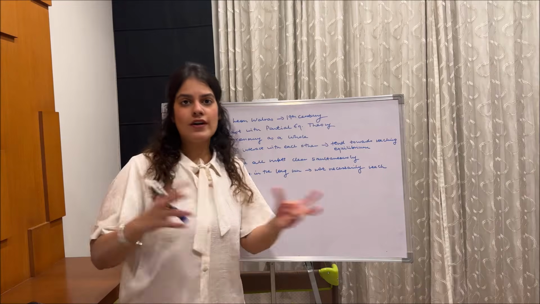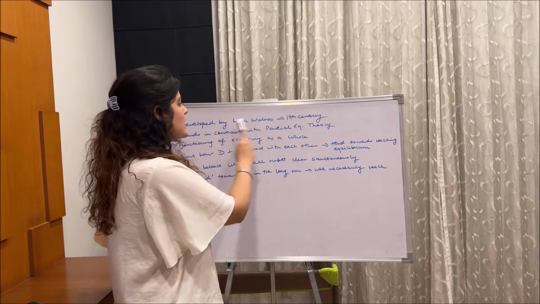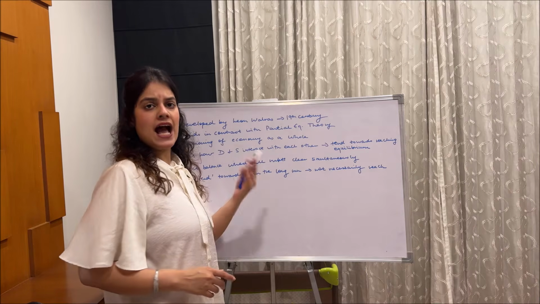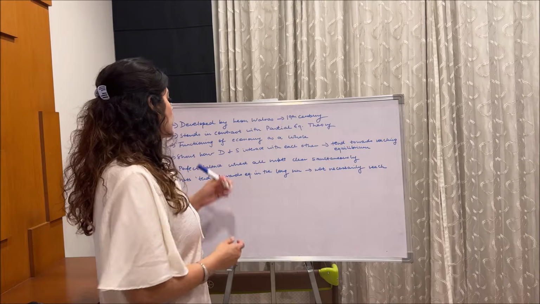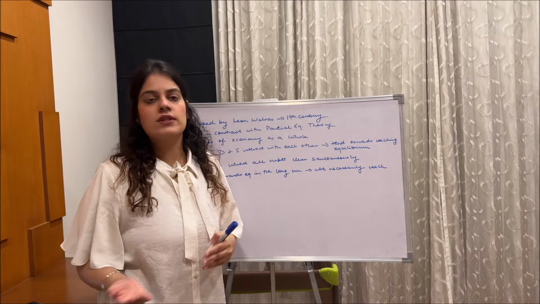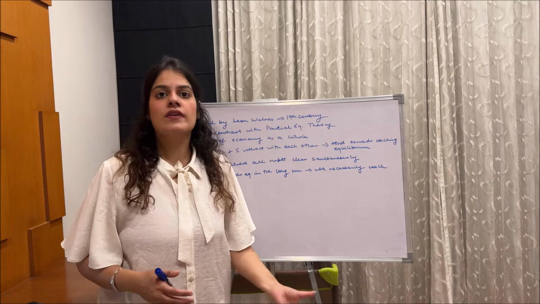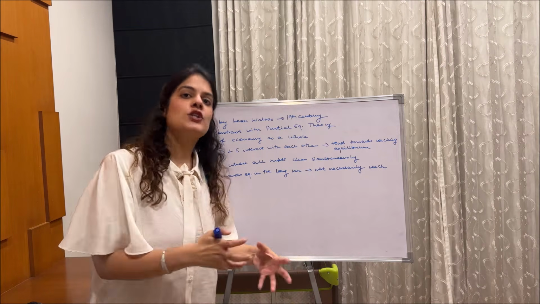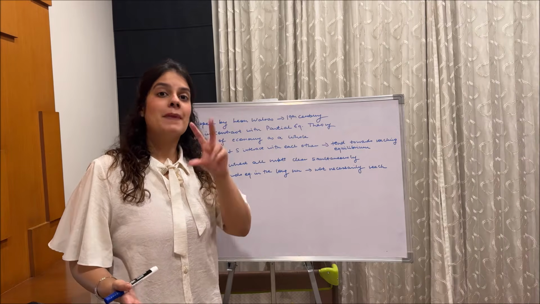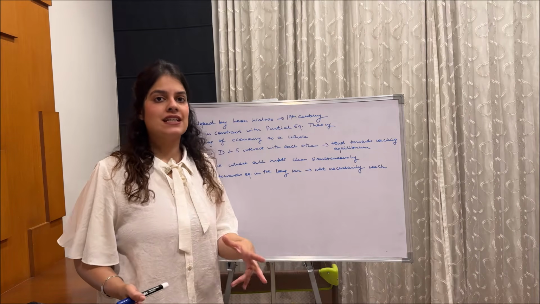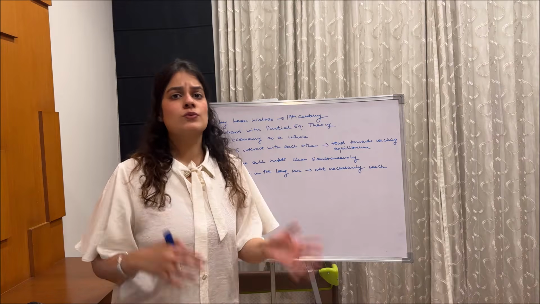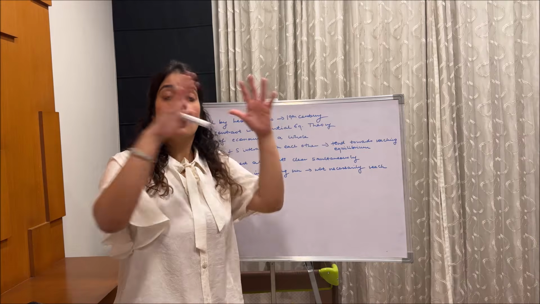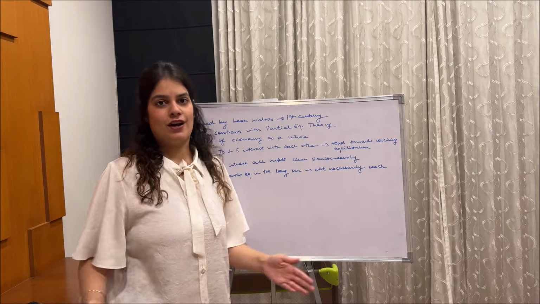Why is it known as the Walrasian general equilibrium theory? Because obviously it was developed by Leon Walras in the 19th century. He was a French economist, and his theory actually stands in contrast with the partial equilibrium theory, if you've heard about this. So partial equilibrium, as the name suggests, only talks about partial things. Because why? Because it is a microeconomic concept. It basically deals with individual households, individual markets. But on the contrary, our general equilibrium theory talks about the whole economy, which is a macroeconomic concept.